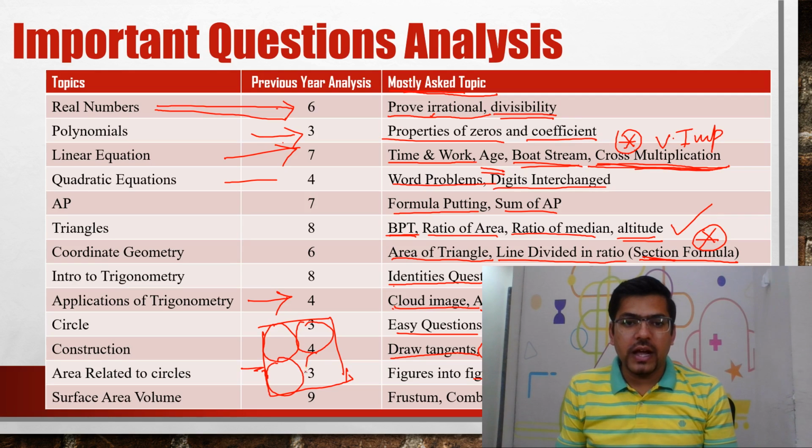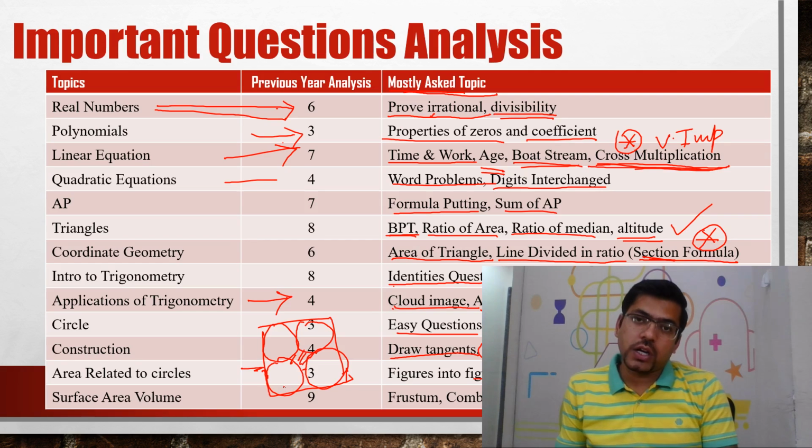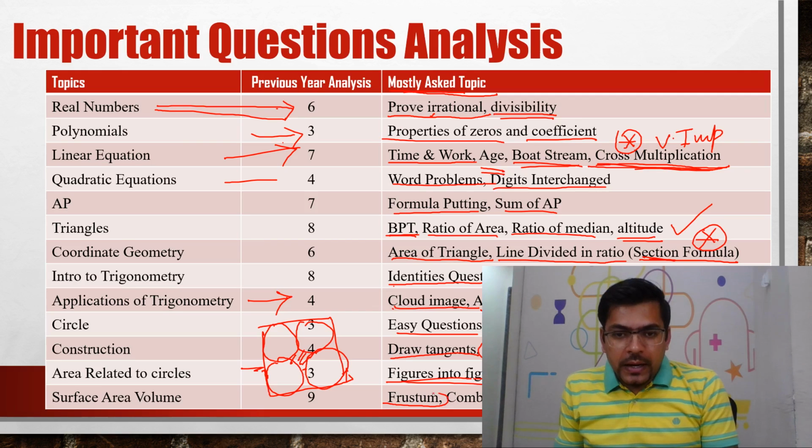And you have been asked that this is the portion. Find the area of the portion enclosed in the square, which is not enclosed in the circle. So such kind of questions will be coming for area related to circles. Similarly, in surface area and volume, keep it again in writing. I am again putting a star here.